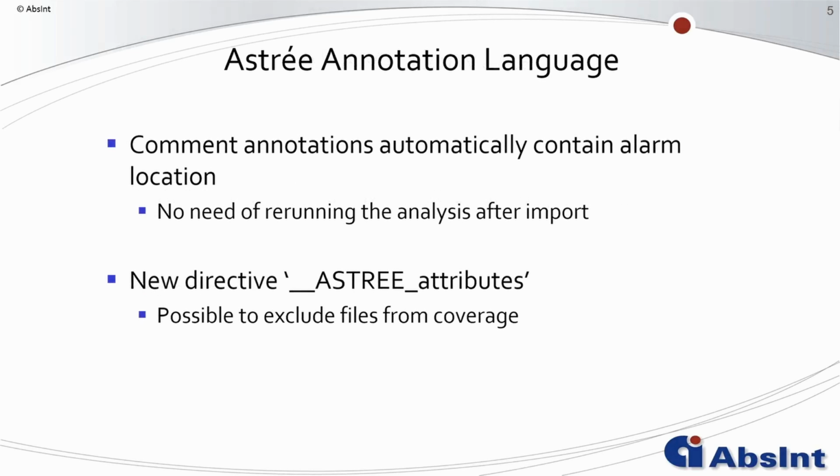This already leads us to the Astrée annotation language and our new directive. Comment annotations now automatically contain the corresponding alarm location after commenting an alarm. There is no need in rerunning the analysis to get the exact location for the comment. This can also be very helpful when importing comment annotations to a project. And we have a new directive, Astrée attributes, which can be used for excluding files or functions from the project coverage or raise an alarm at the calling function instead of the called one.